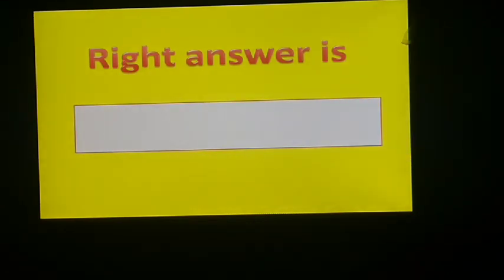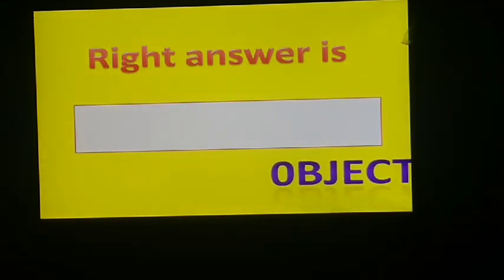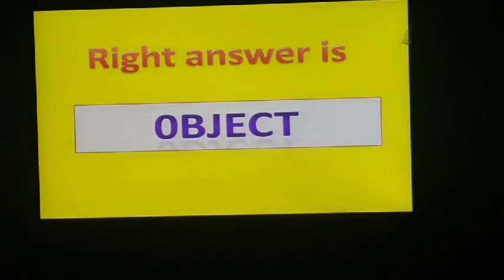The right answer is, do you know, class? What is the right answer? Right answer is object. Means C++ is an object oriented language. So we can fill here object. Next, question number 7.